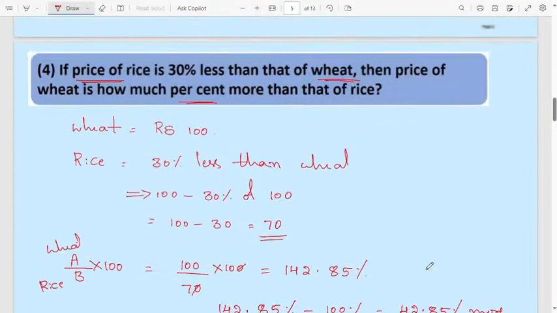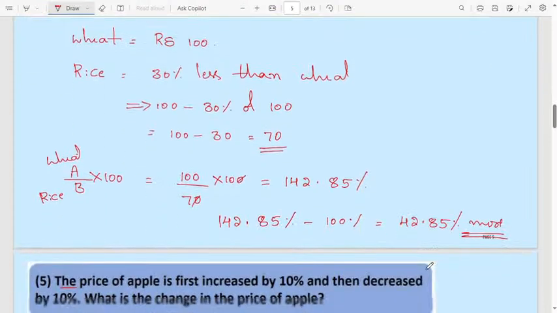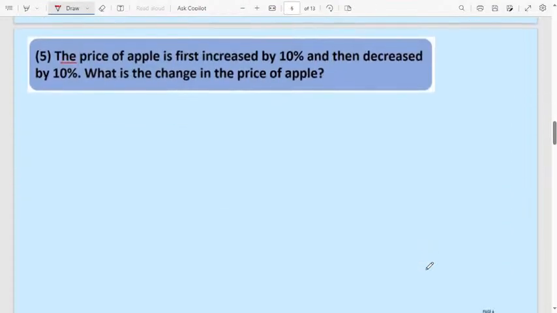You have to remember here, if any two quantities are not given, then one quantity you have to assume as the cost, it will be 100. Next, question number 5. Next problem.